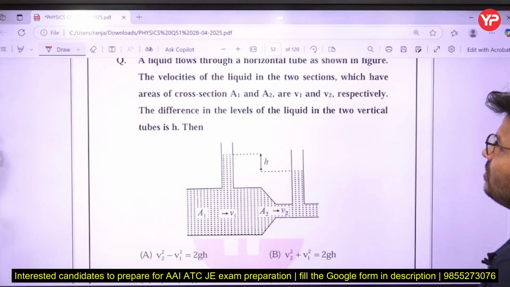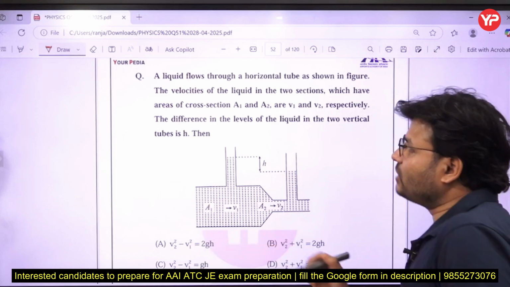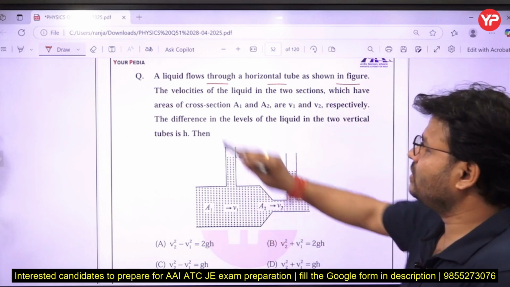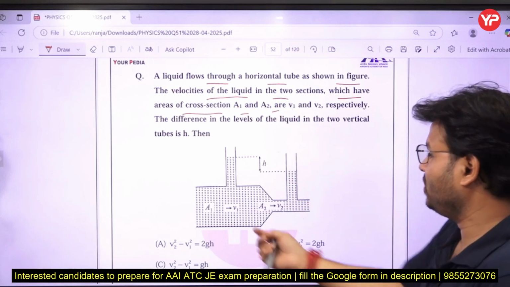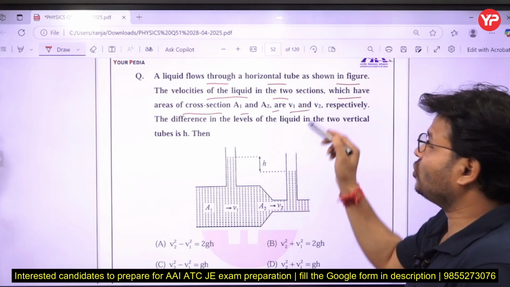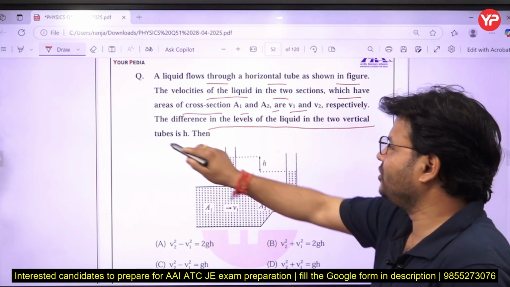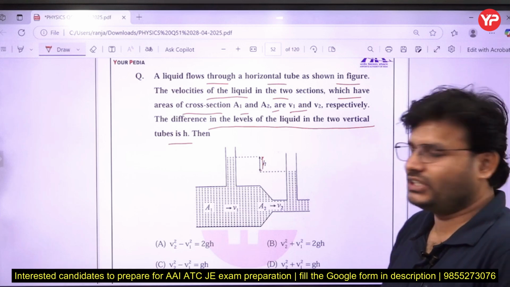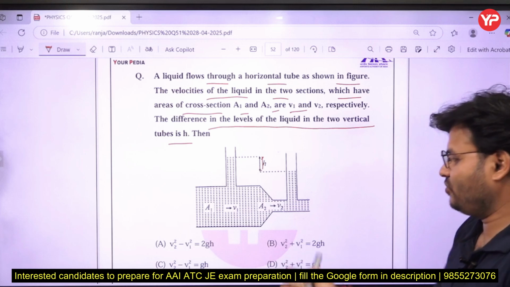So that is the next question. Let us zoom out. Visible now. So what is that question? A liquid flows through a horizontal tube, as shown in the figure. The velocities of the liquid in the two sections which have cross sectional areas A1 and A2 are V1 and V2 respectively. The difference in the level of the liquid in the vertical tubes is h. Which of the following options is correct? Option A: V2 square minus V1 square equal to 2gh, and options B, C and D are like that.